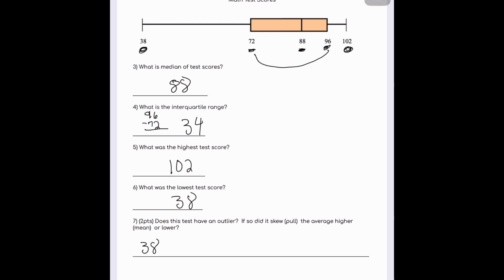So it was 38, and it did skew the data lower. Without that score of 38, the average and the median would definitely be higher.